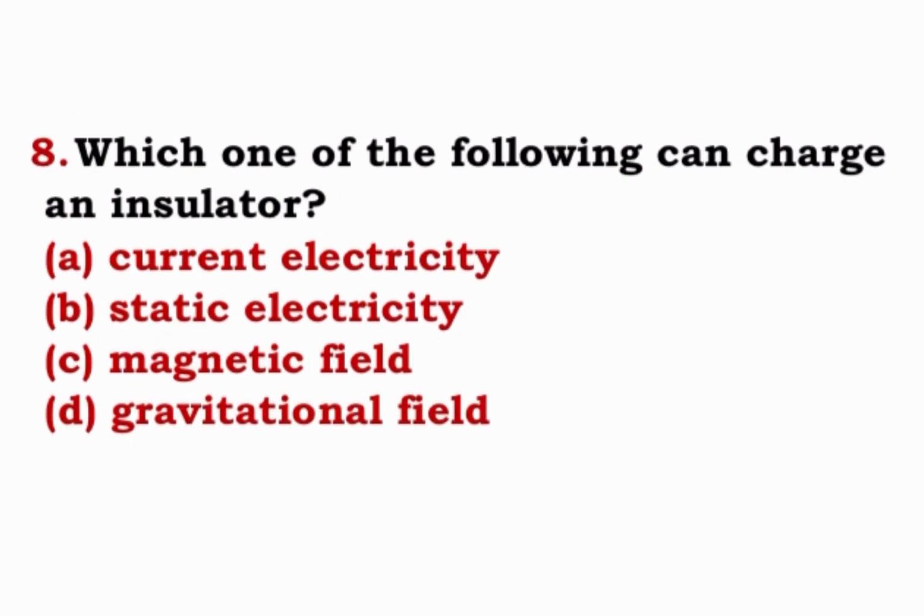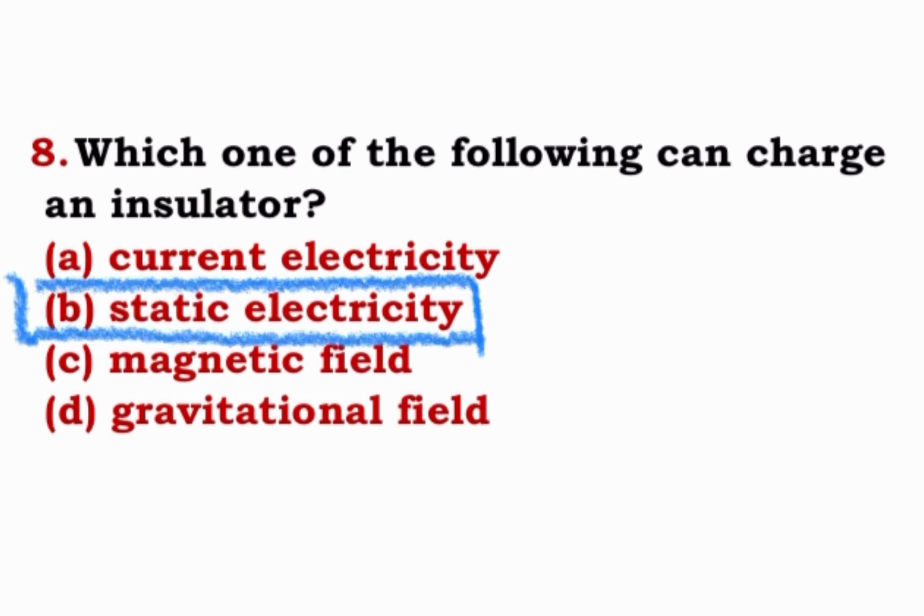Question 8. Which one of the following can charge an insulator? An insulator can be charged by current electricity, static electricity, magnetic field, gravitational field. And its correct answer is B, static electricity. By static electricity, insulator can be charged.